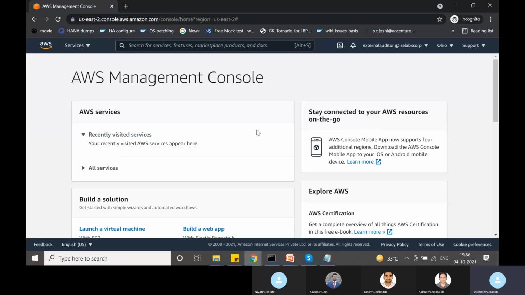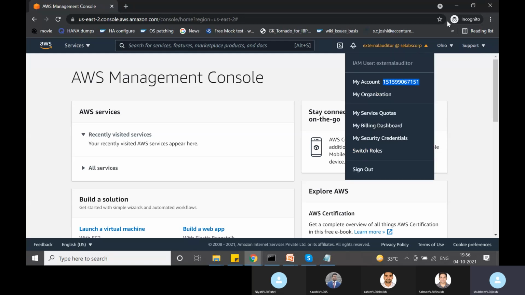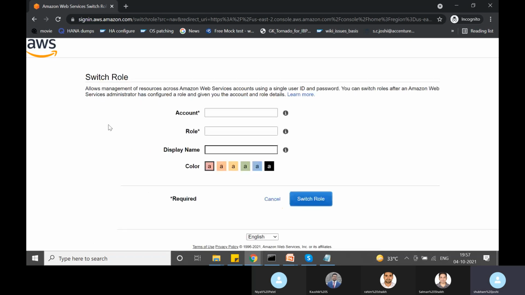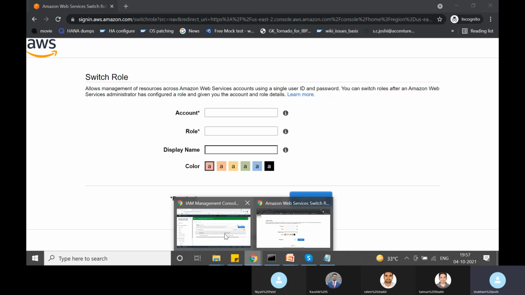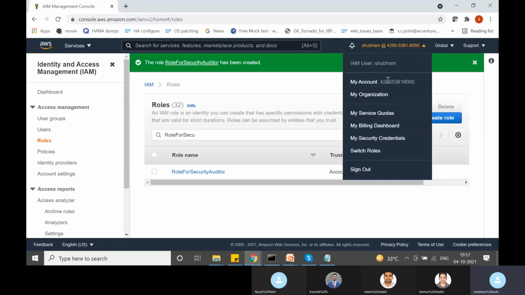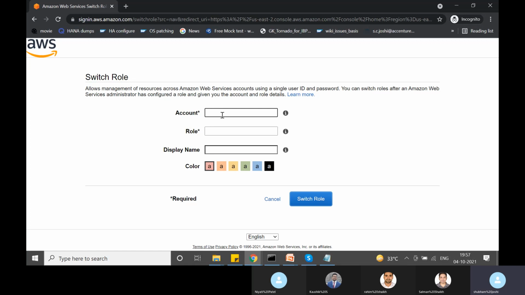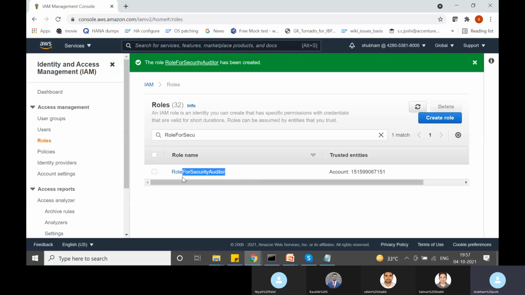So I am in this AWS account. This AWS account belongs to SE Labs Corp, which specializes in security audit. So that external auditor has to log into his AWS account, and then he can say switch roles. If he expands this, he can say switch role, and then he can specify the account ID. Okay, so the account ID is this account ID, right? This account ID can be specified here. Then he has to specify the role name, right?